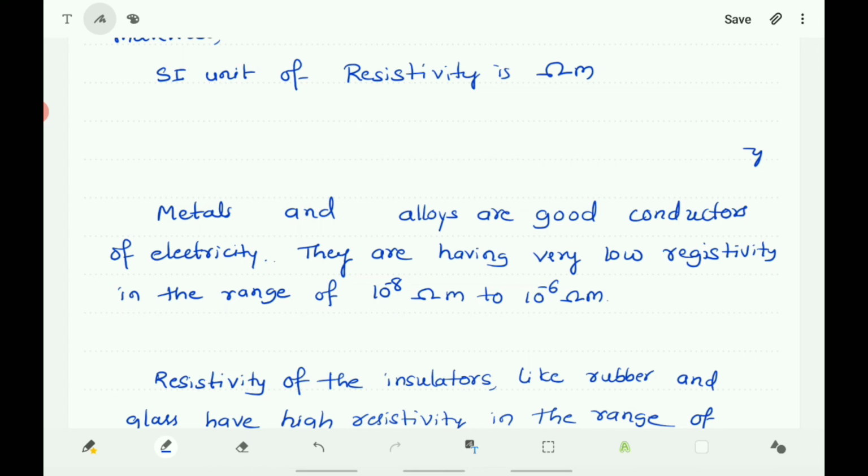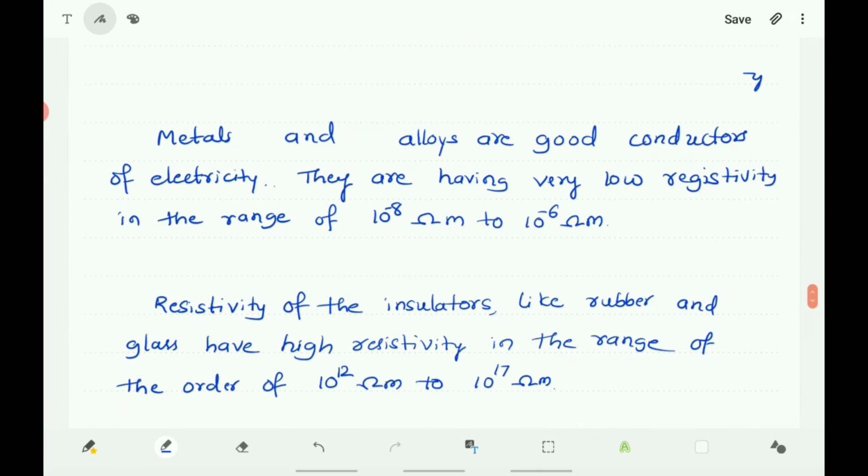Resistivity of the insulators is very high. As they are insulators, they offer maximum resistance, and they have high resistivity in the range of 10 to the power of 12 ohm meter to 10 to the power of 17 ohm meter.